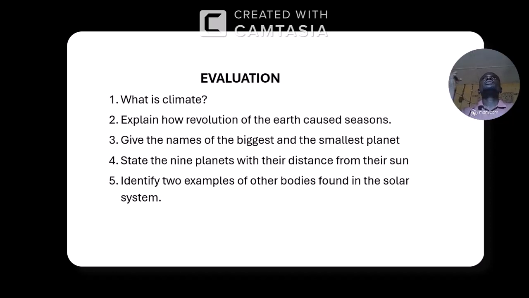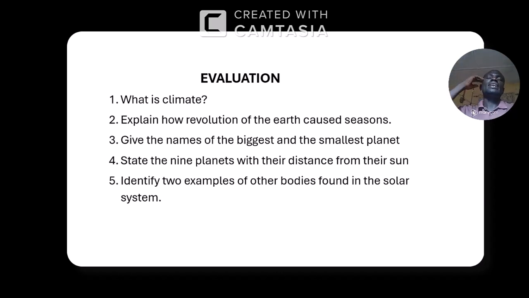But because the earth is slanted, and it is also revolving along an orbit that is not a perfect circle, at one time the earth will be very far from the sun, and at another time it will be closer. If you go back to that diagram, you will see that in December and June we are closer to the sun than in March and September, because it's elliptical.